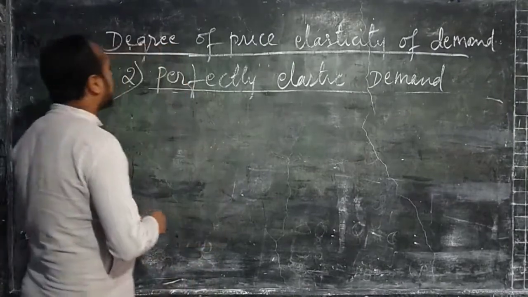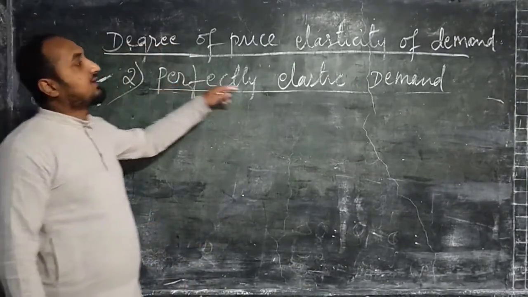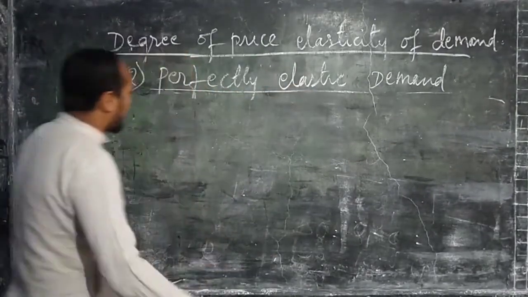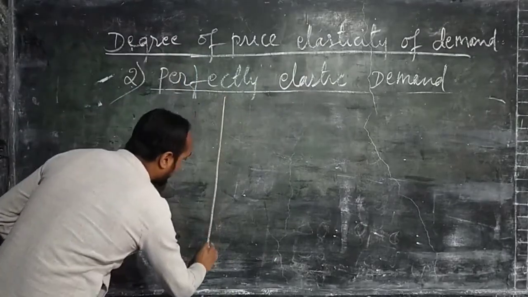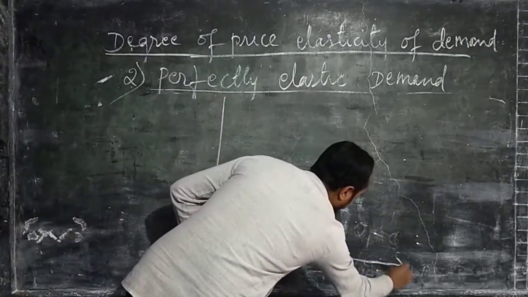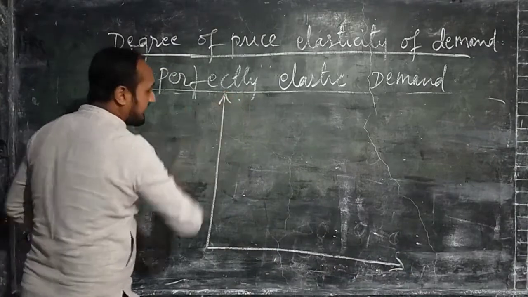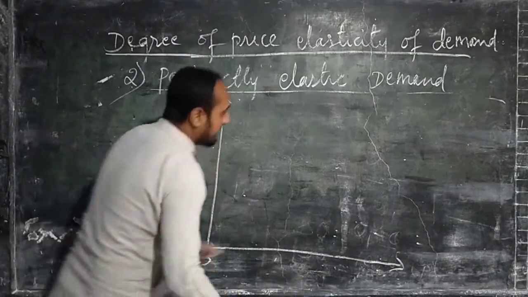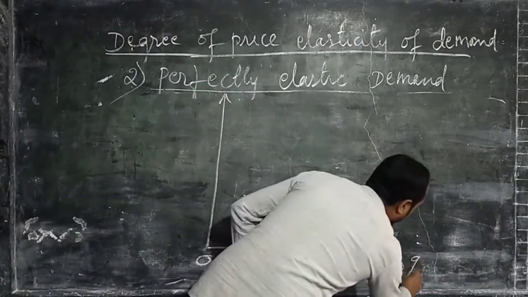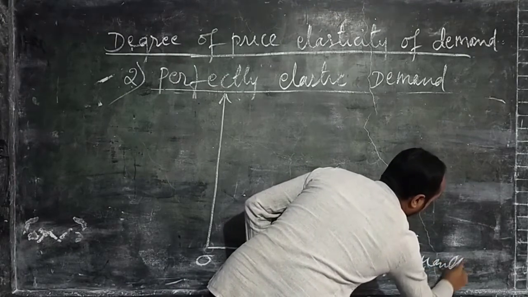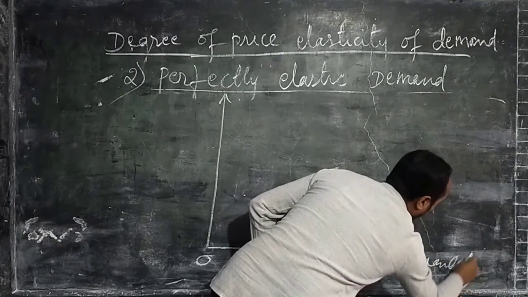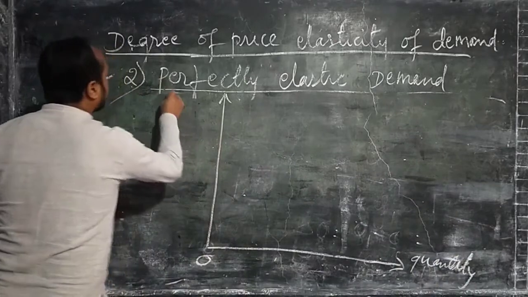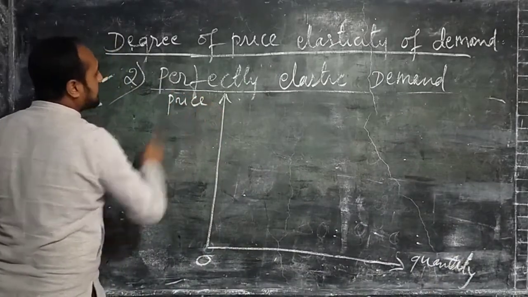Now I am going to explain the concept of perfectly elastic demand with the help of a diagram. Again we will draw two axes, the x-axis and the y-axis. On the x-axis we are going to measure quantity, and on the y-axis we are going to measure the price.